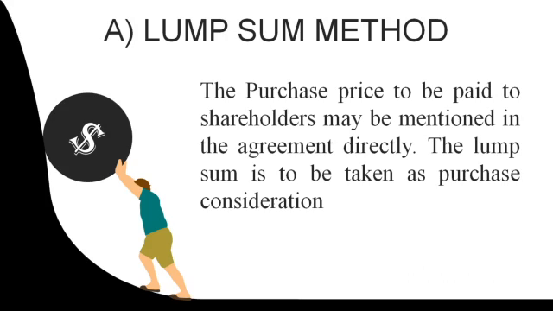The first method is the lump sum method. From the heading itself we get an idea: a whole lump sum amount is paid by the purchasing company to the selling company. Take the example: a selling company's business is worth 2 lakh, but the purchasing company is ready to pay an immediate payment of 1 lakh rupees. This is called lump sum paid by the purchasing company to the selling company, depending upon the agreement made by the two companies.